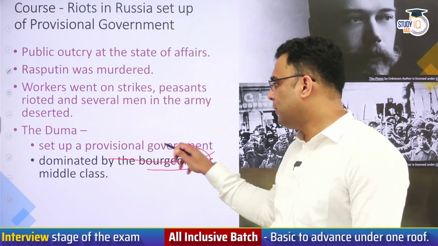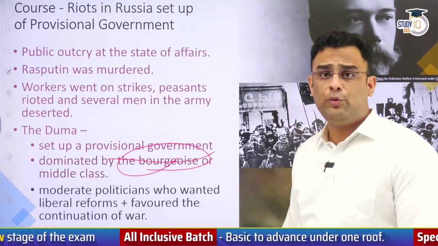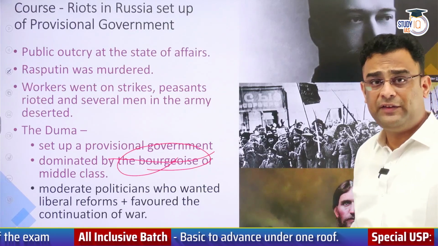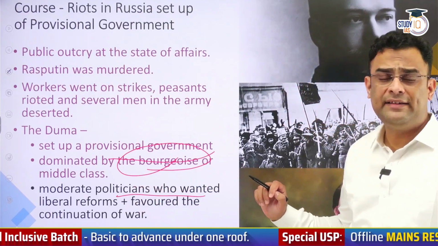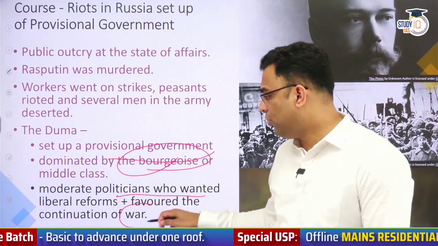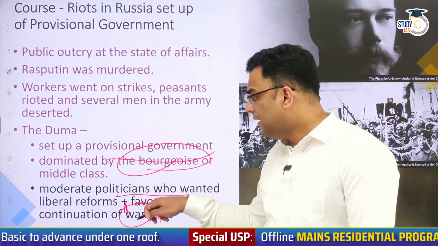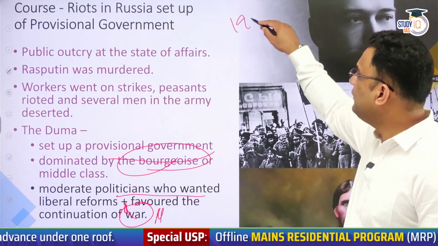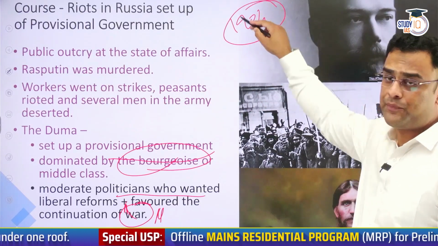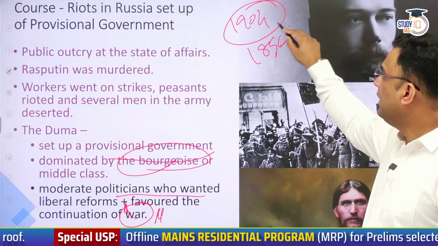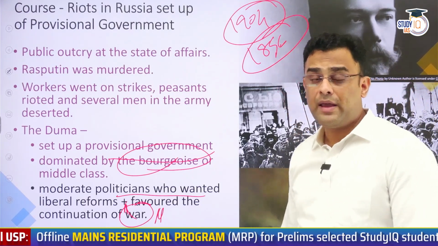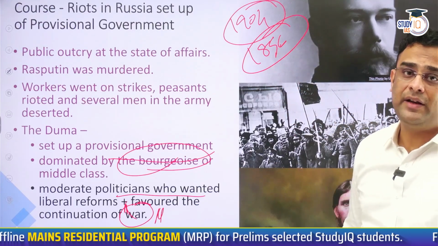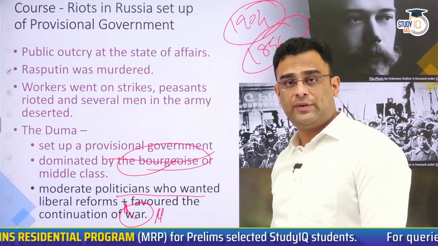This provisional government was dominated by middle class or bourgeois politicians. These politicians wanted just basic reforms and at the same time were in favor of continuation of the war. Russia before this had suffered at the hands of Japan in 1904, and in 1856 it was beaten back by Britain and France in the Crimean War. Now, again in 1917, the Russians were being defeated by Germans and Austrians.